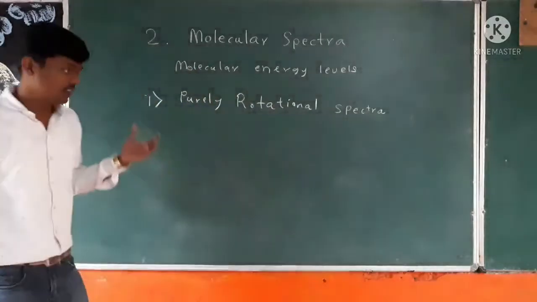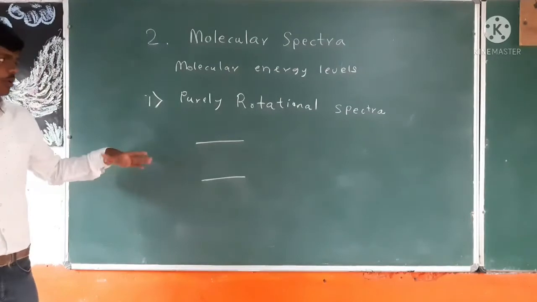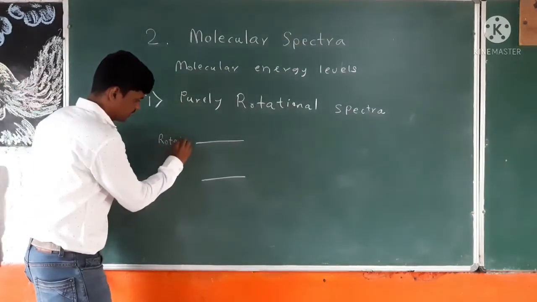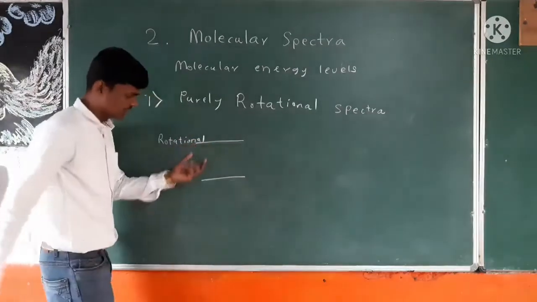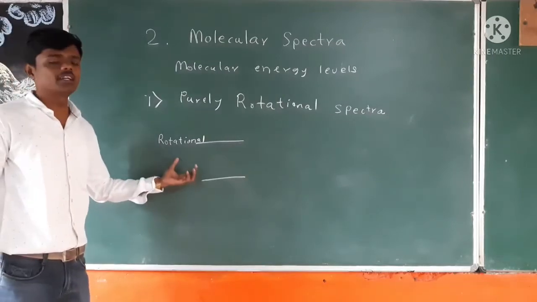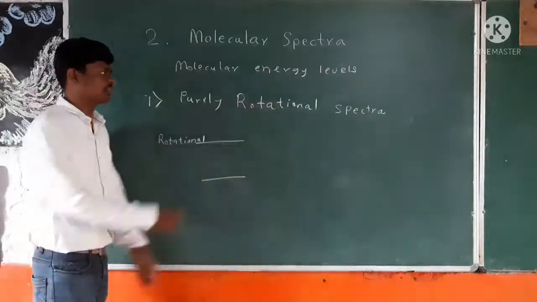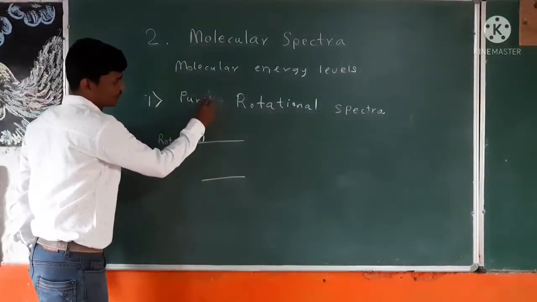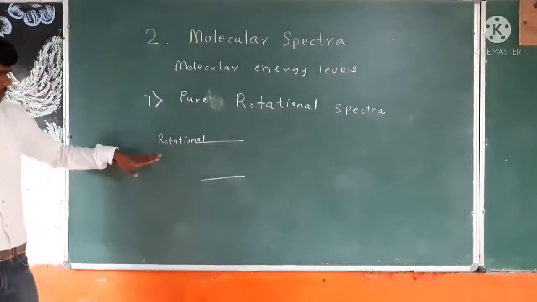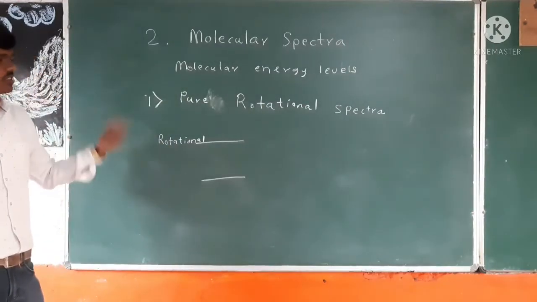When the transitions inside that molecule occur only between rotational energy levels. When the molecule undergoes transitions between only rotational energy levels, then that spectra is called pure rotational spectra, as stated in your notebook.